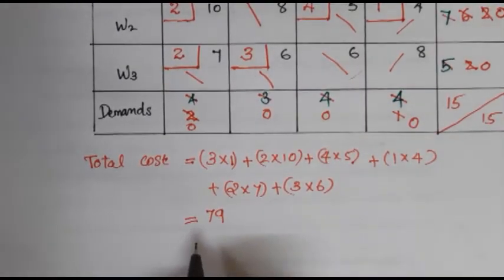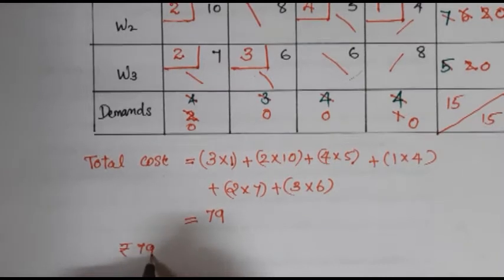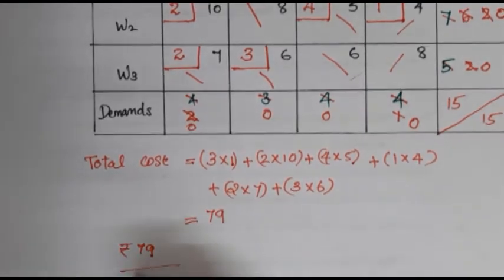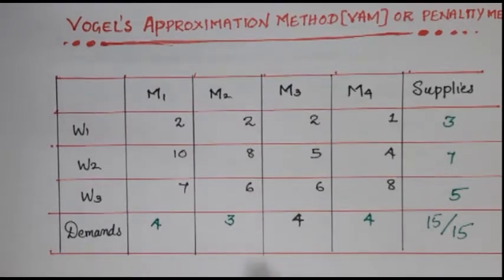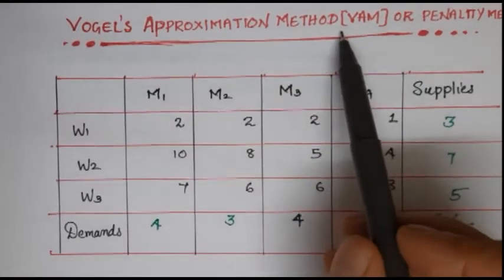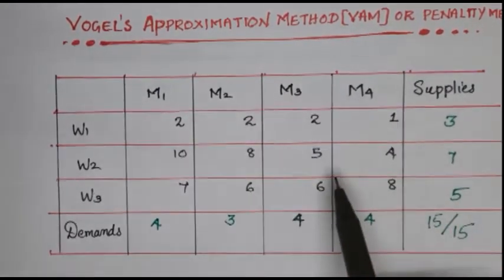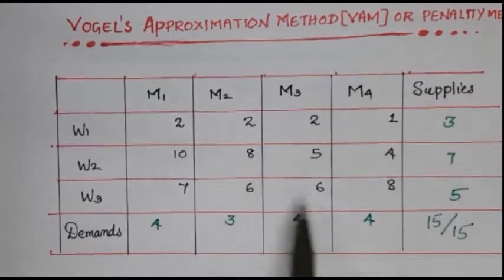Now let's understand what we have found out. Rupees 79 represents the total cost involved in moving the commodities. Now we are going to see Vogel's approximation method or VAM or penalty method. Let us discuss with the same example.